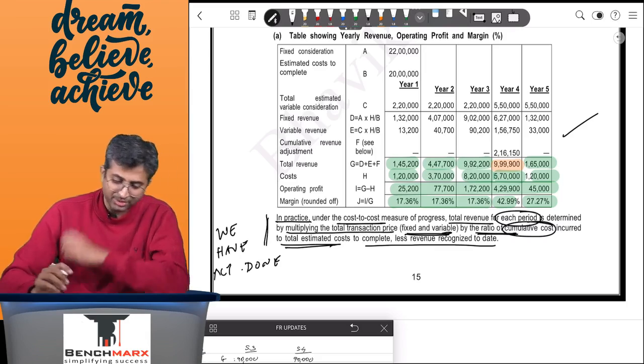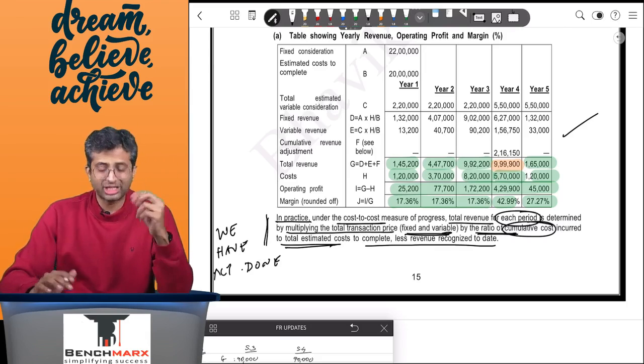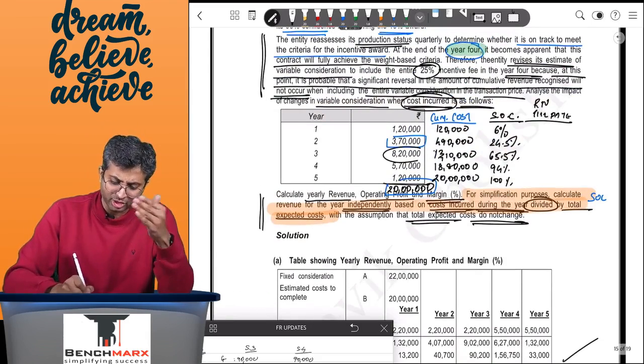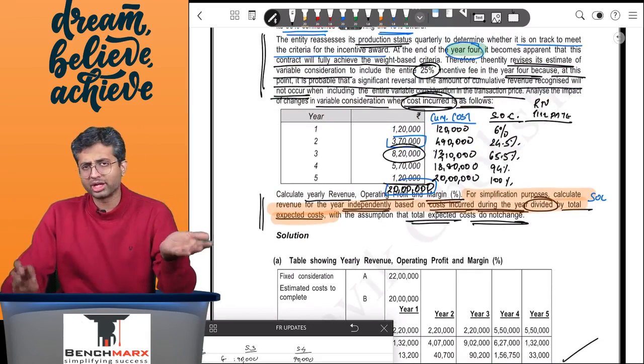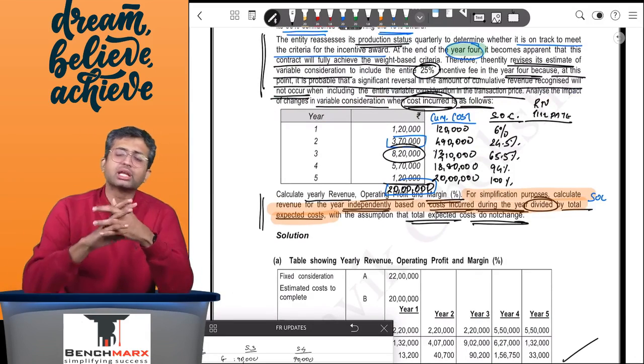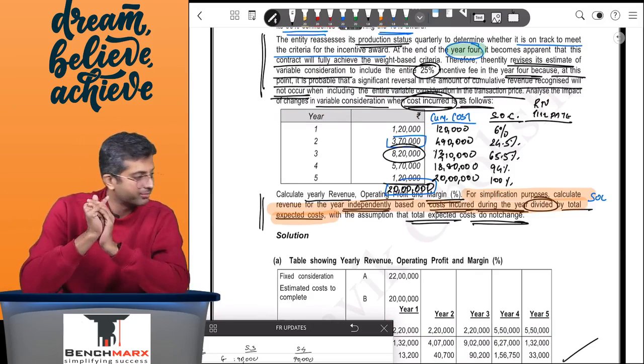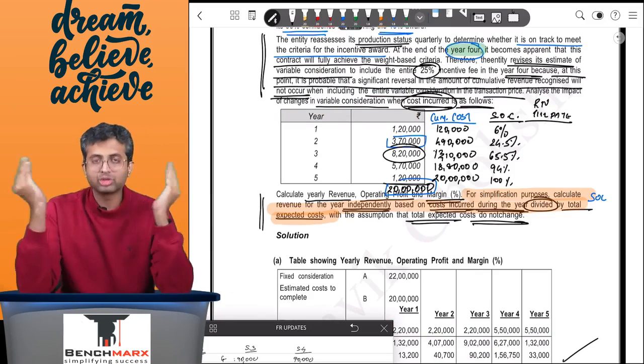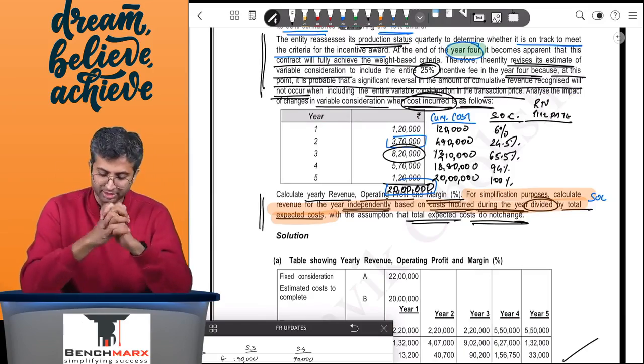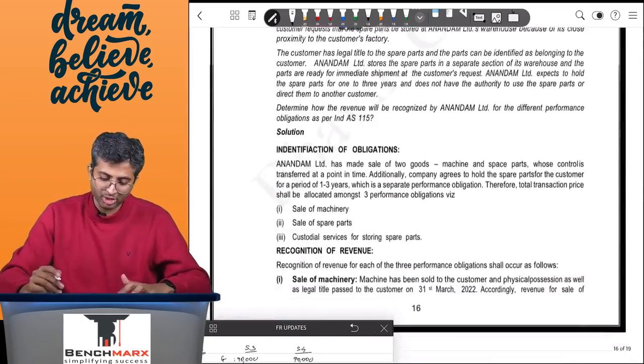In this question, for simplification, they have allowed you to directly take the cost incurred, let us say of 8,20,000, upon the total estimated cost, and based on that directly recognize the revenue for the third year for a simplification purpose because of this paragraph given. But we have done the slightly longer version, which covers, let us say, a holistic perspective. So that takes care of December 21 question.